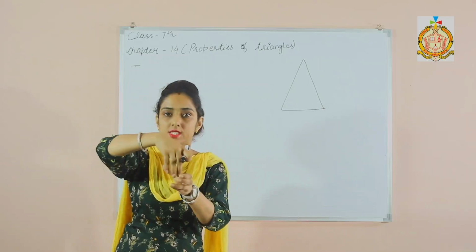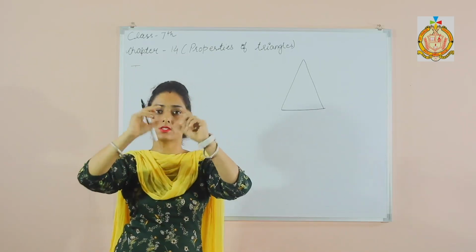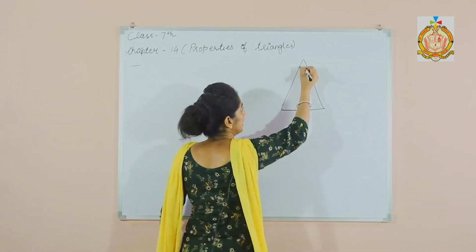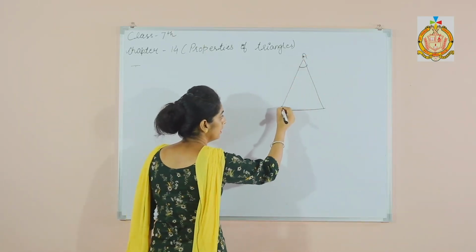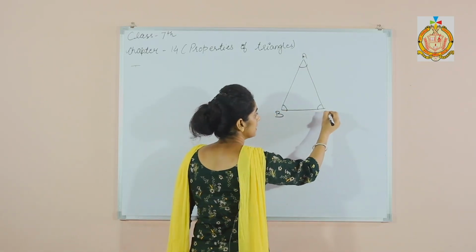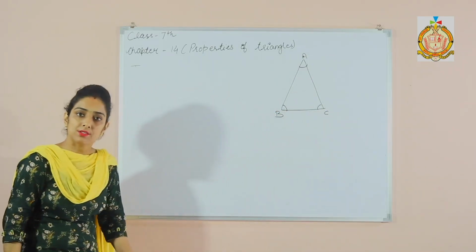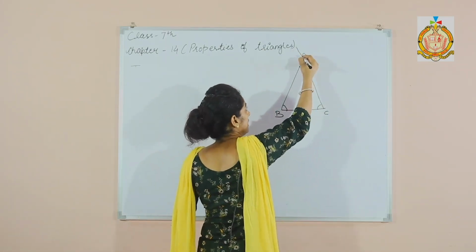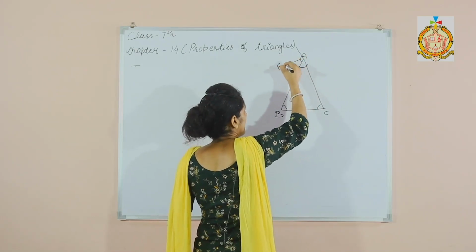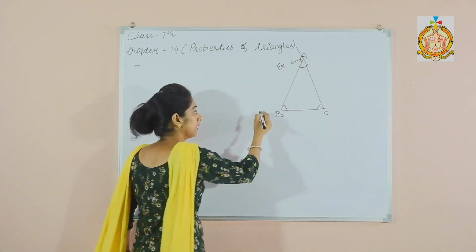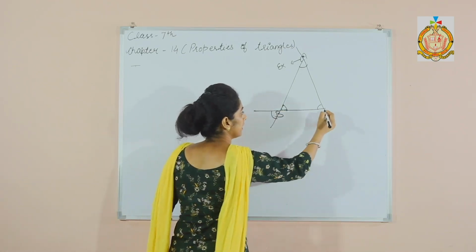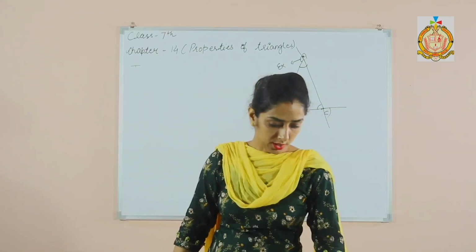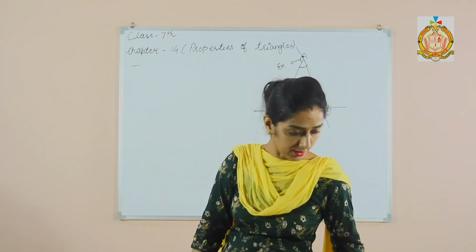Interior means inside, so this is angle A inside the triangle, this is B inside the triangle, and this is C inside the triangle, right? Now exterior: when we produce this line, this angle is called the exterior angle. Here this is an exterior angle and this is also an exterior angle. So I hope the concept of interior and exterior is clear.